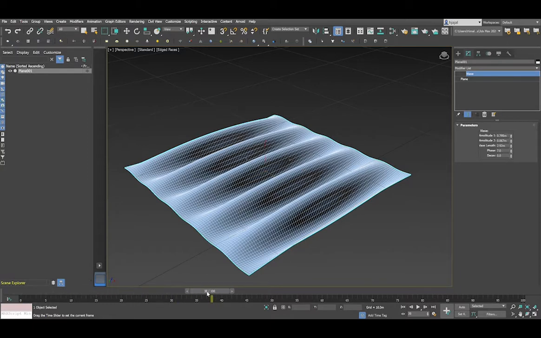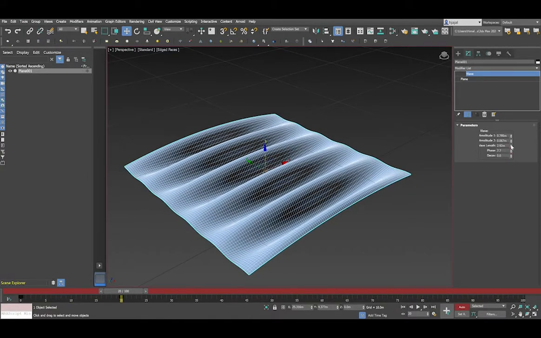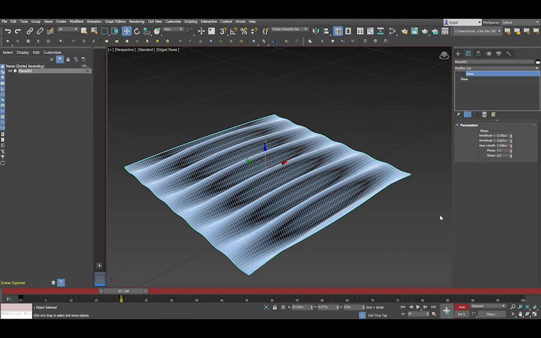So what if you want to make an animation of it? So let's do an experiment of animation of the wave effect. So select auto from the animation panel, drag the timeline button ahead between 15 to 20 frames and change the parameters of the wave effect.